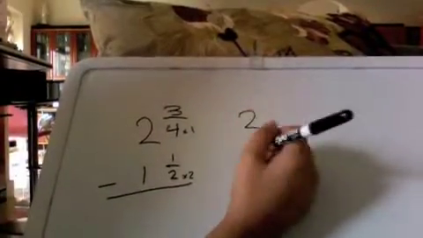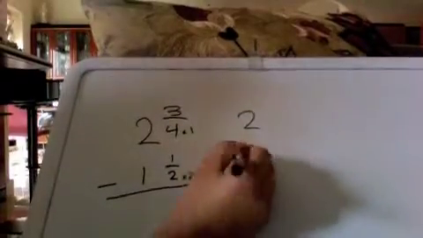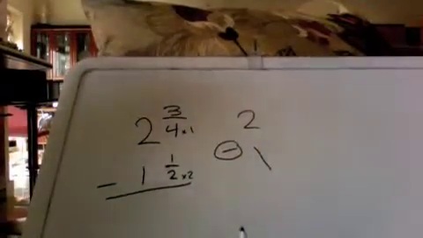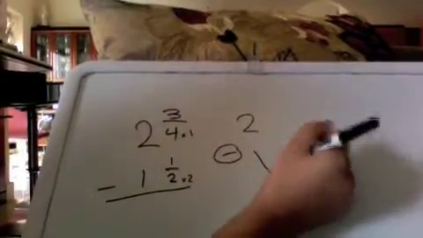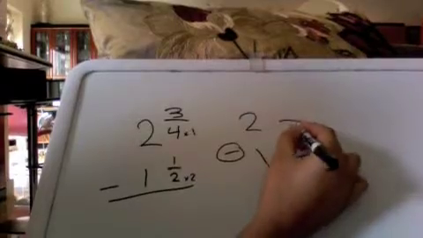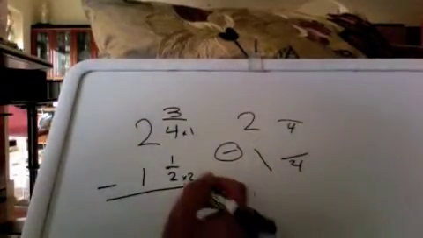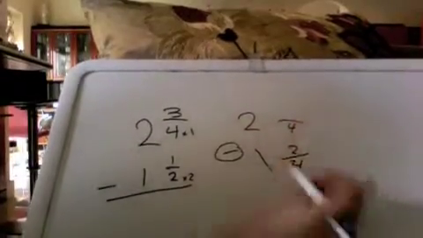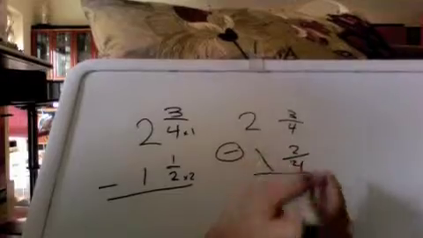bring the 2 over here because you don't want to forget that, and then you bring the 1 over there. You need to circle the subtraction sign to remember to subtract. And then 2 times 2 is 4, and 4 times 1 is 4, and whatever you do to the bottom, you have to do to the top. 2 times 1 is 2, 3 times 1 is 3, so then you subtract.